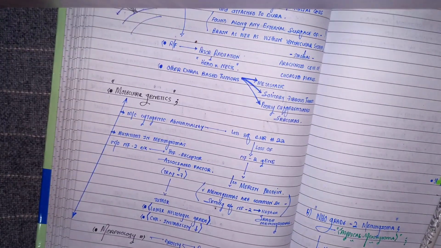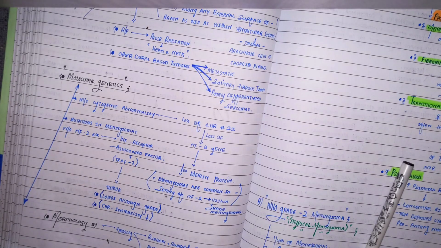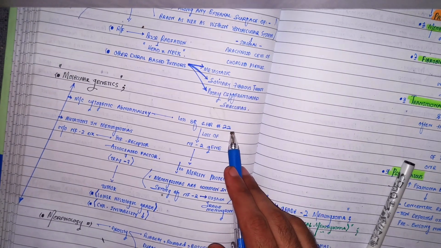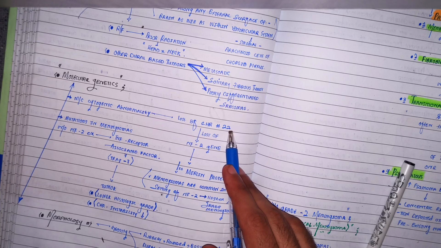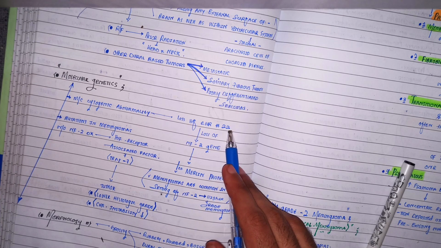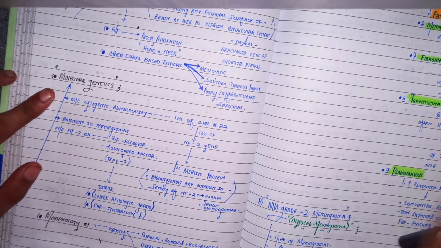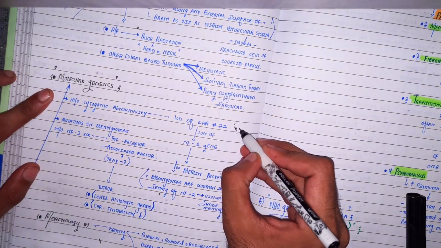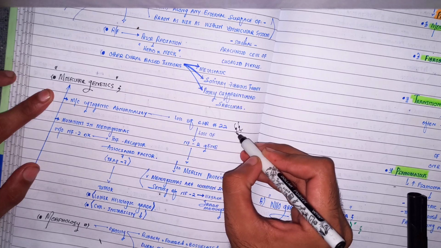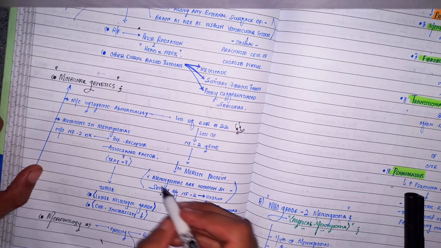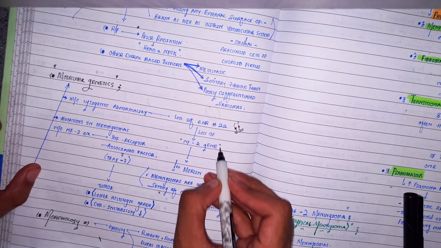What are the underlying mutations that are responsible for the development of this tumor, meningiomas? Most common cytogenetic abnormality, beta, is the loss of chromosome number 22. So on chromosome number 22, there is a deletion of a particular portion, like this portion is deleted. If this portion is deleted, there will be the deletion of what gene?